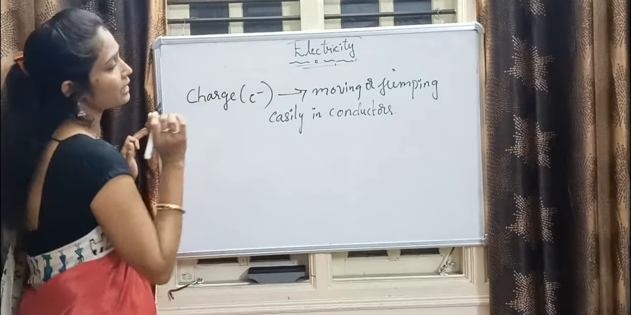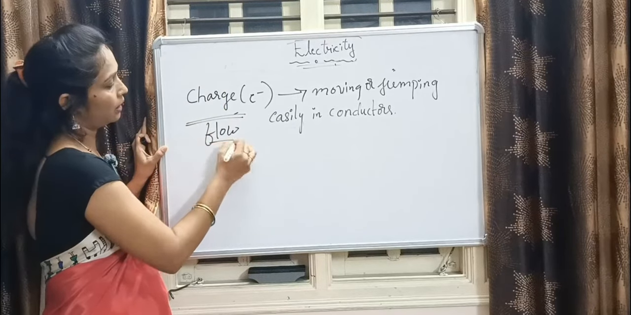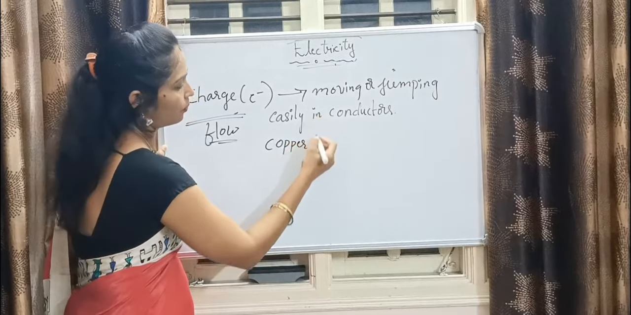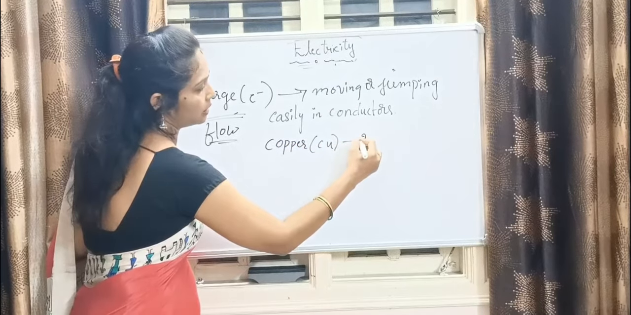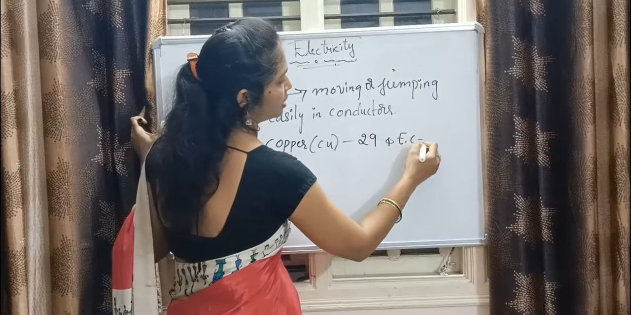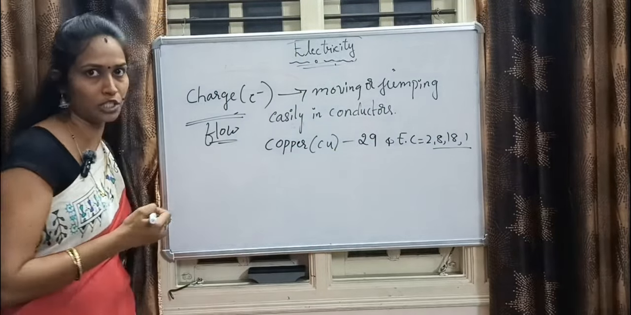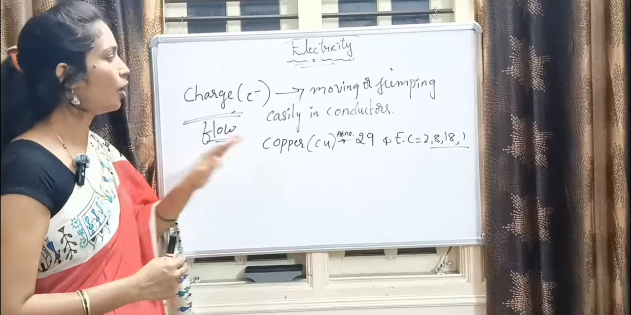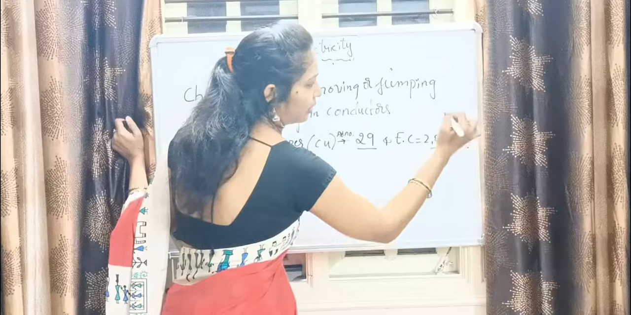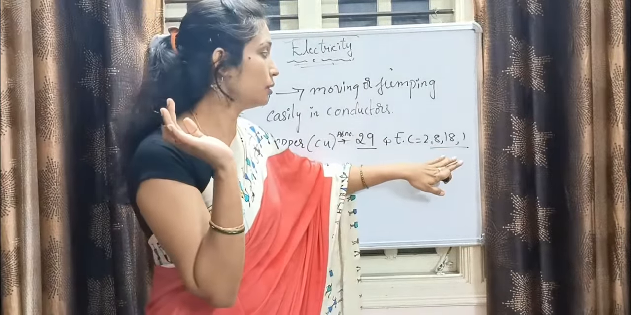Okay, now I'll explain how the flow is happening in conductors. I'm taking a copper wire, that is copper. Its atomic number is 29, and its electronic configuration is 2, 8, 18, 1. You know about electronic configuration and everything, am I right? Copper has atomic number 29 and its electronic configuration is 2, 8, 18, 1. This is the distribution of electrons.